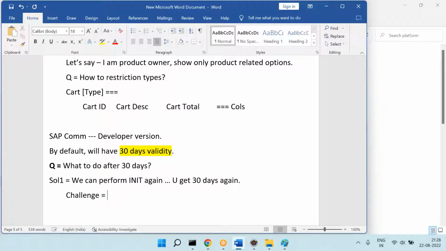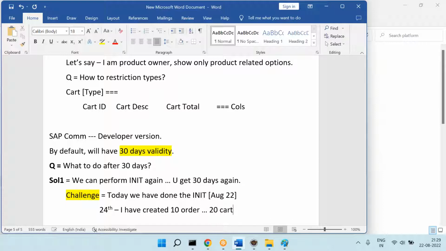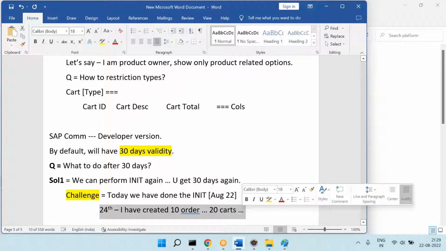But what is the challenge with this solution? The challenge is, let's say today we have done the initialization, which is August 22nd. And let's say on August 24th, I have created 10 orders and 20 carts. Even functional people should understand this. Is this custom data or standard data? Is it data I created, or is it coming by default?